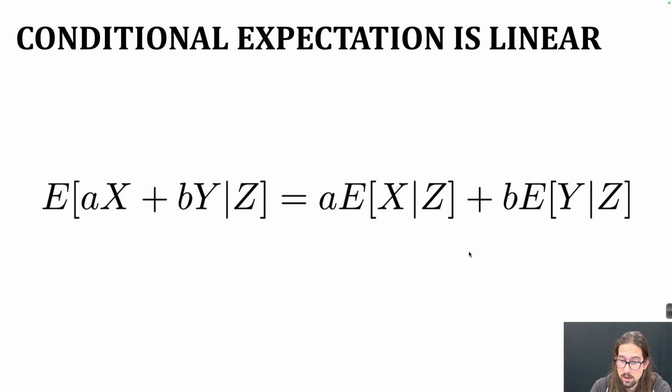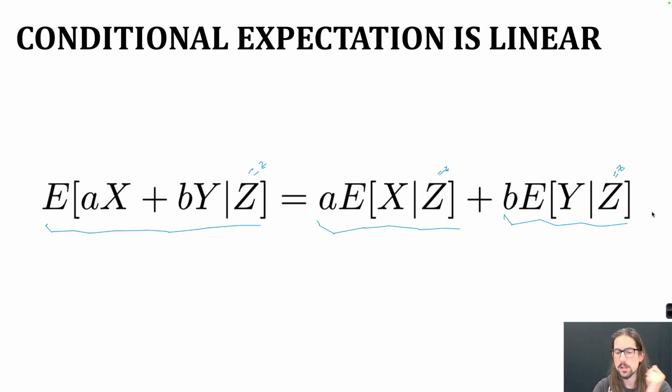This notation here that I've written, remember that when I don't have a value like equals little z, I mean that this holds no matter what value of little z you choose, right? So this is a function of z. We're saying that this function of z is equal to the sum of this function of z and that function of z. That's one way to think about it. Another way to think about it is that the number you get on this side when you condition on a particular value little z is the same as this number plus this number over here.